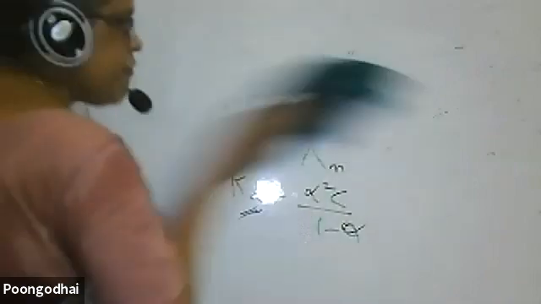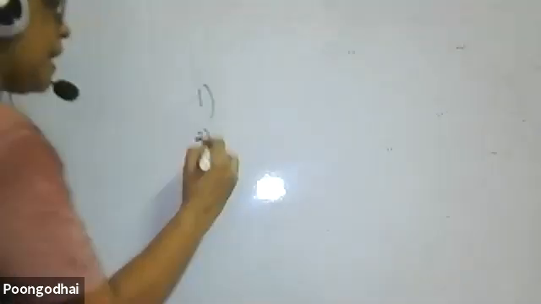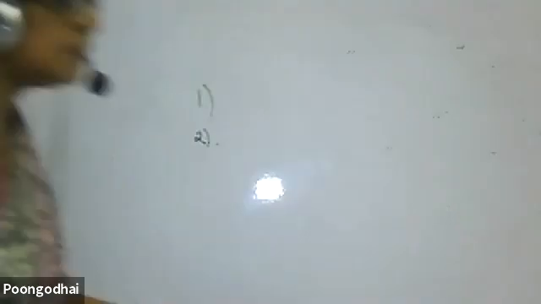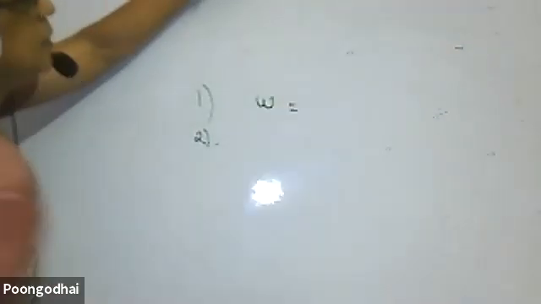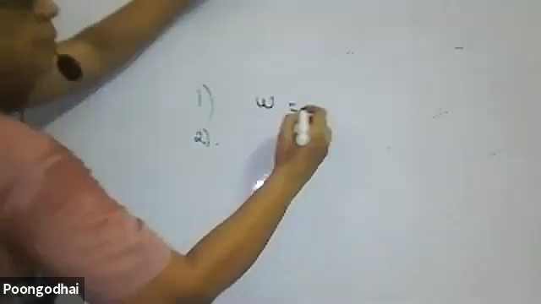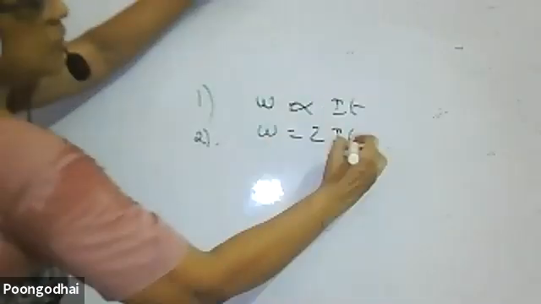Next I go for Faraday. Faraday's first law only you have, second law you don't have. The first law tells you that the amount of the substance is directly proportional to the quantity of current passed. Then how do you say the amount of substance? We do it simply. W is proportional to I into T. W is equal to Z into I into T, where Z is the electrochemical equivalent.